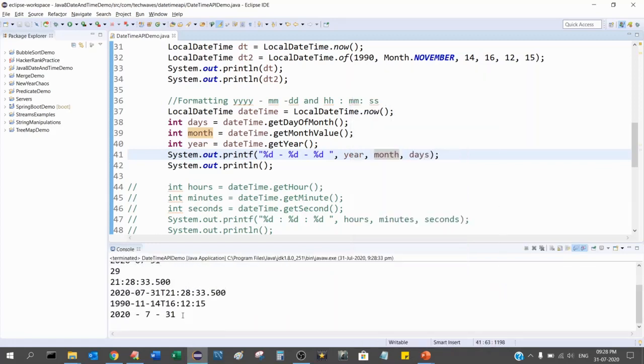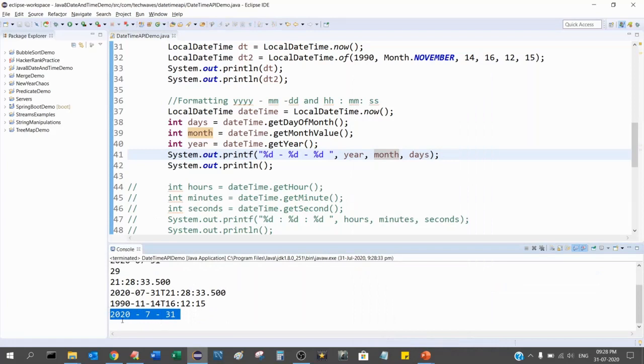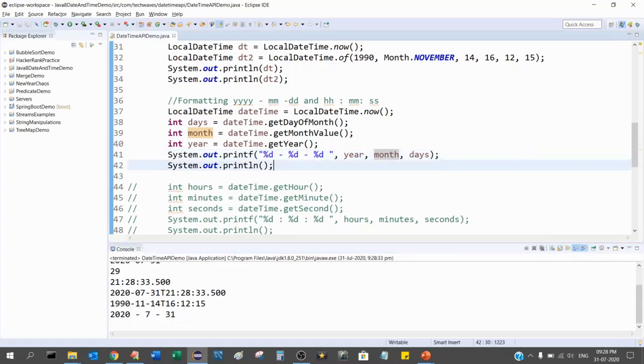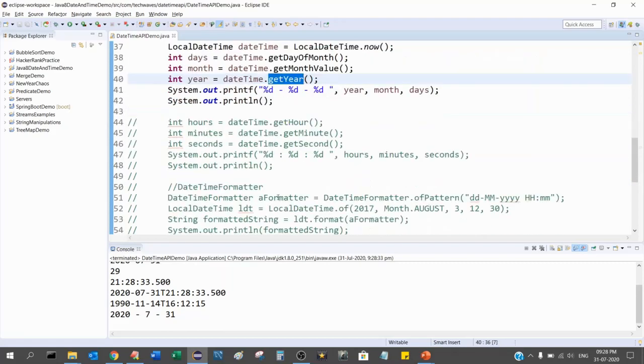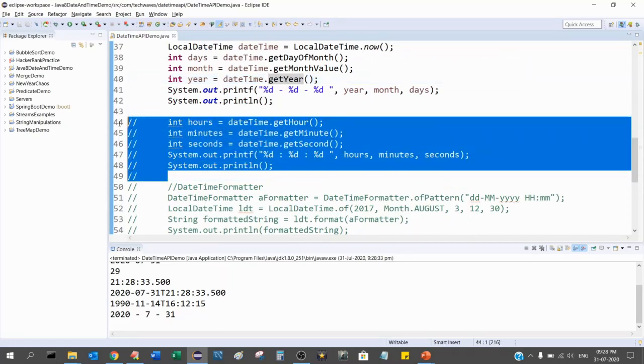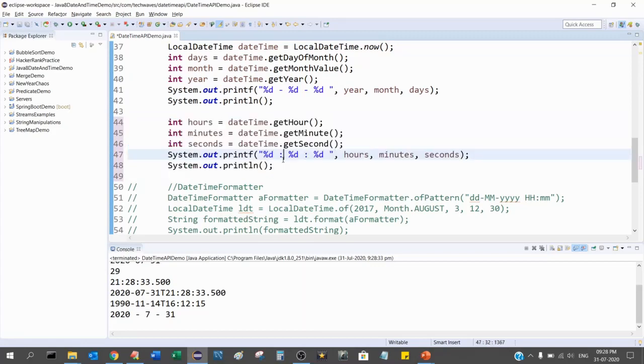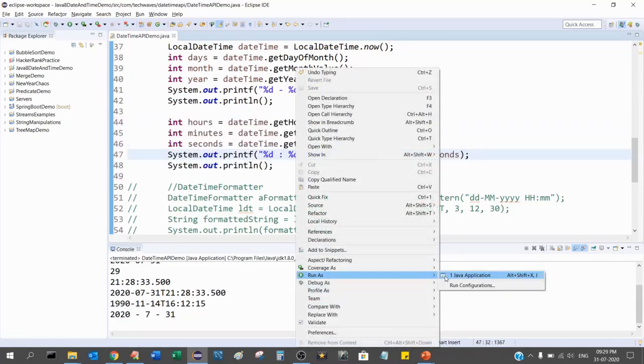If you see, I am getting the format like this. This is the year, 7 is the month, and 31st is the day. So this is how you get the day, month and year. Now the same thing, if we want to do it for the time, can also be done. And you save this, I'll explain, wait.